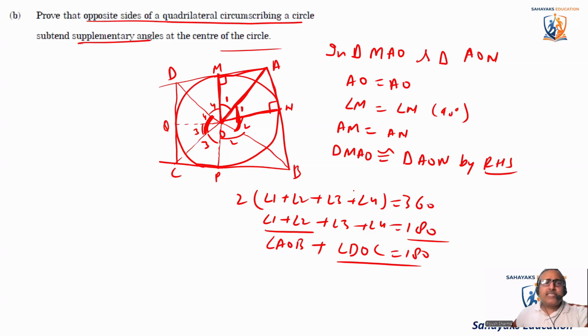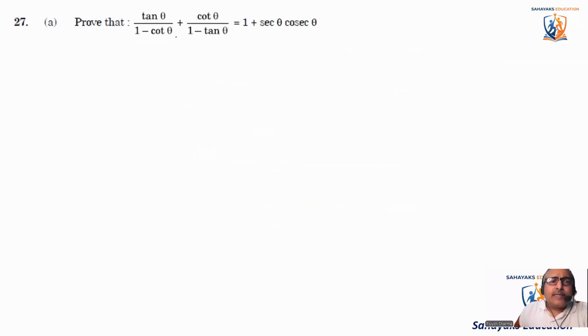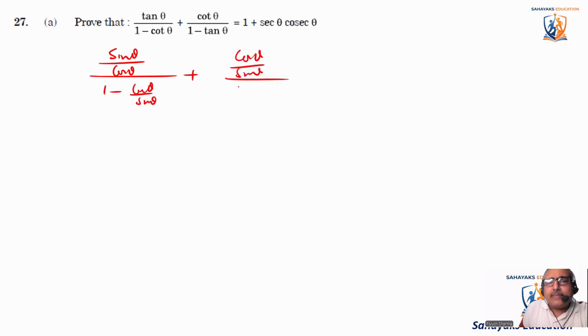So coming to the next question. Prove that tan theta divided by 1 minus cot theta plus cot theta divided by 1 minus tan theta is equal to 1 plus sec theta cosec theta. Okay, so first, let's convert everything to sine and cos. So it becomes sine theta by cos theta divided by 1 minus cos theta by sine theta, plus cos theta by sine theta divided by 1 minus sine theta by cos theta. I'm taking the left hand side.